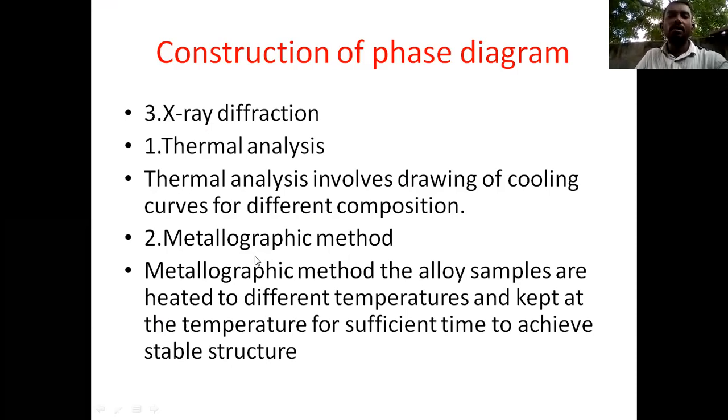So this is the metallographic method. In the metallographic method, we can choose any alloy, heat it to different temperatures, and keep it at that temperature for sufficient time. After that, we achieve a stable structure. So this is what we call the metallographic method. When we heat at different temperatures for sufficient time, only then can we get the stable structure. Otherwise it is an unstable structure. When the temperature increases, the structure automatically changes also. This is the metallographic method.